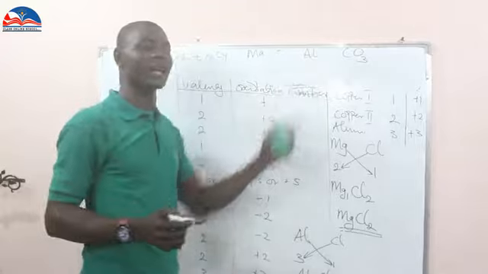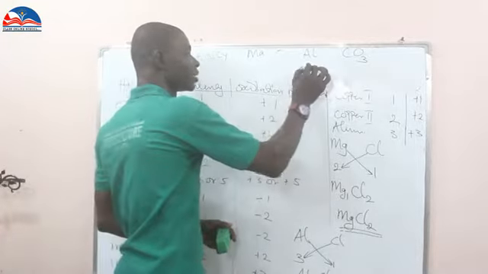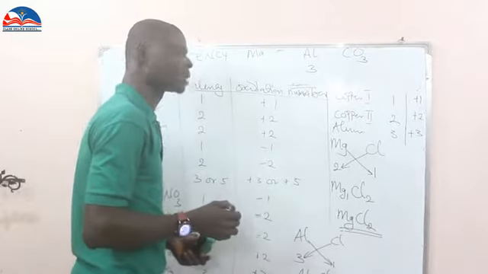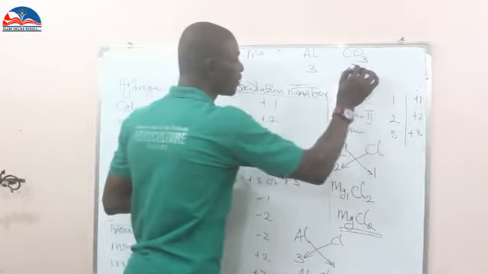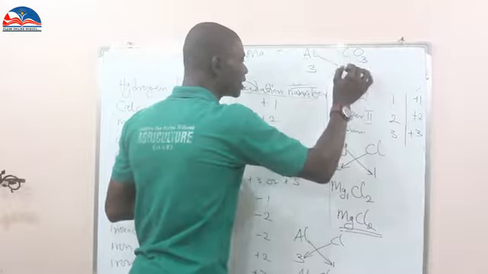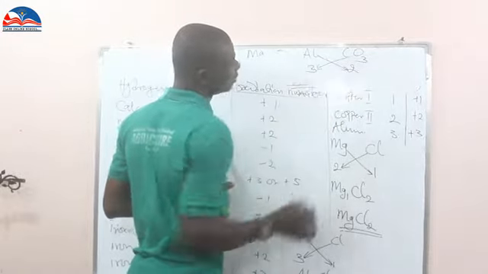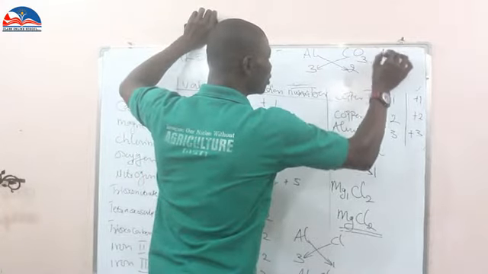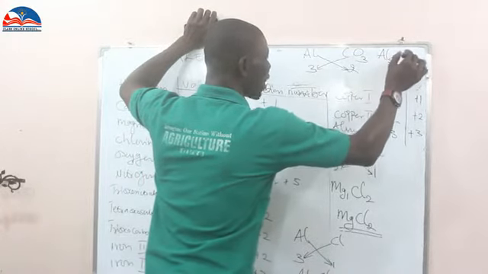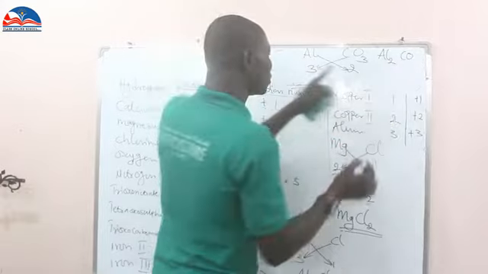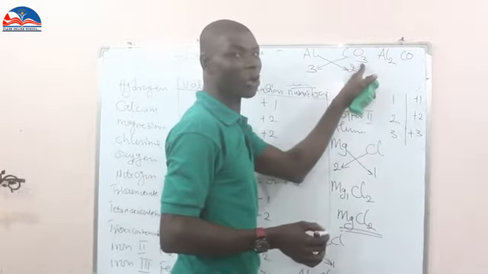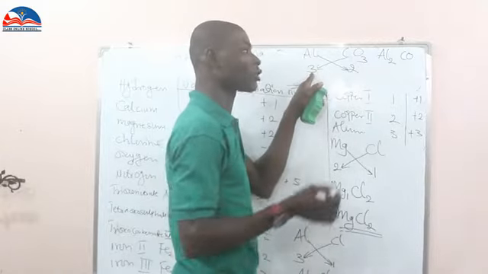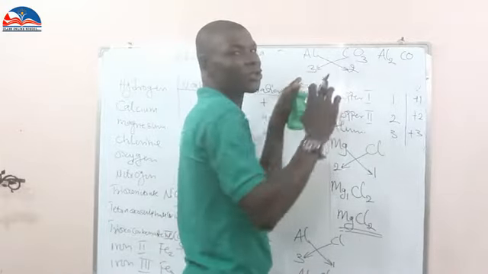What is the valency of aluminium? 3. Now what is the valency of trioxocarbonate? 2. So I'm going to have 2 here. Now by the exchange, you see something of this nature. Now aluminium is going to be aluminium 2 with trioxocarbonate. Look at this 3 that is here, so that you will not mistake them. If you mistake this 3 and this 3, there will be a problem. There are some people who will write it 33, but it's not going to be 33.